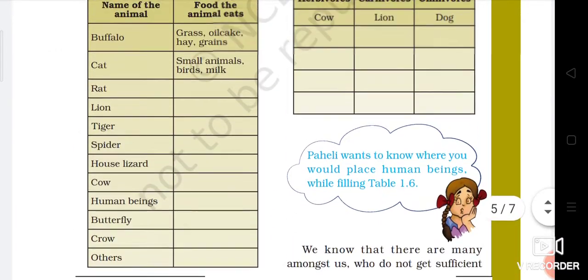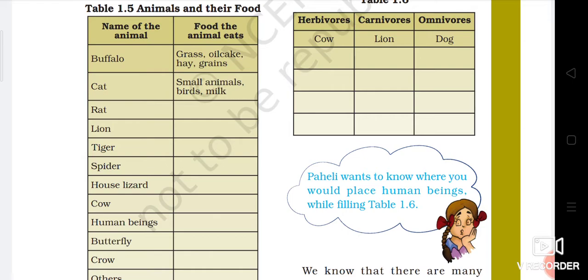Suppose you consider this table 1.5, buffalo. What is the food habit of buffalo? It eats grass, oil cake, hay and grains. These all are vegetarian. So buffalo we can consider herbivores because it is a plant eating animal. All the plant eating animals are known as herbivores. All the flesh eating animals are known as carnivores. And all the flesh eating and plant eating animals are known as omnivores. So herbivores is nothing but vegetarian, carnivores non-vegetarian, omnivores both vegetarian and non-vegetarian.